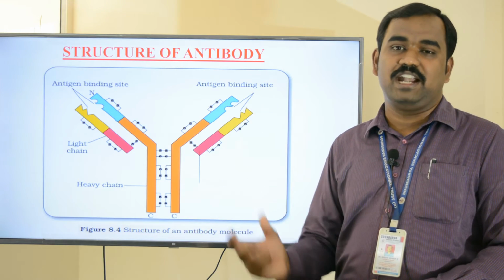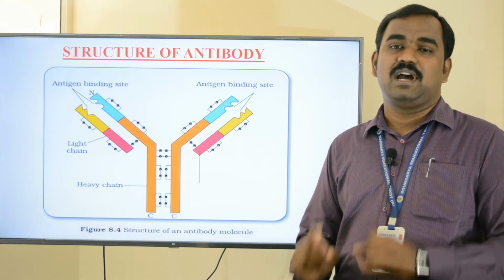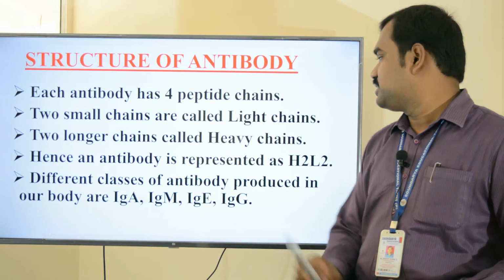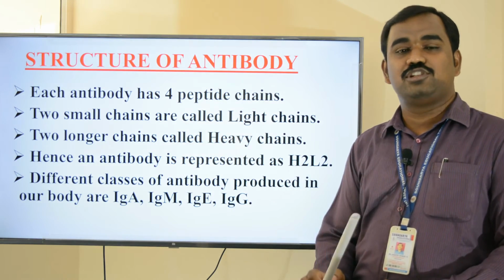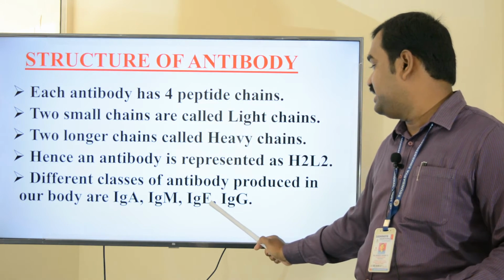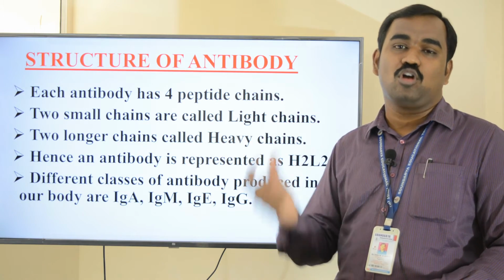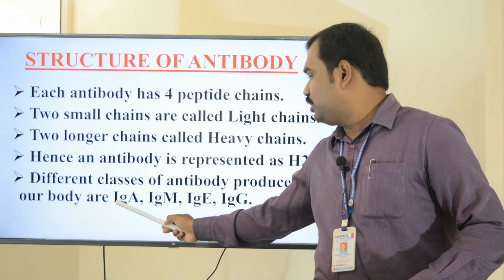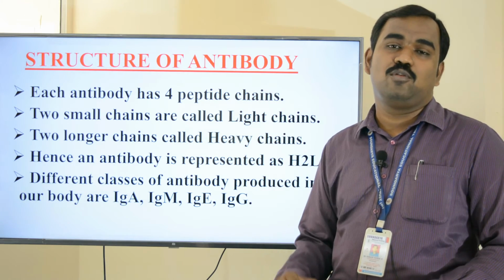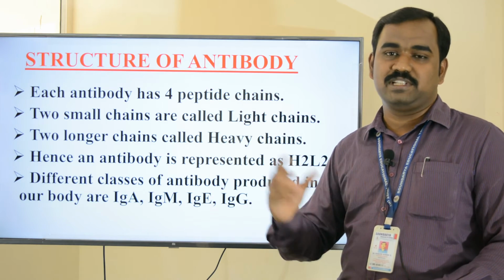There are different classes of antibodies produced in our body, such as IgA, IgM, IgE, IgG. What is this Ig? Ig is nothing but immunoglobulin. Immuno refers to the immune system, and globulin refers to globular proteins. So these are the different types of antibodies present in our body.